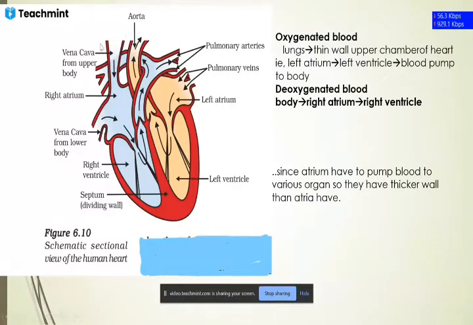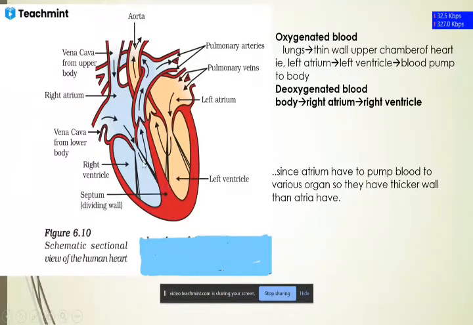Basically there are four parts of the human heart: right atrium, right ventricle, left atrium, and left ventricle. These are the main important parts, and these are the subsidiary parts. This is the pulmonary artery, this is the pulmonary vein, and this is the septum. What is its function? This is simply the dividing wall, the restriction of boundary I told you about earlier, that helps in separating oxygenated and deoxygenated blood.